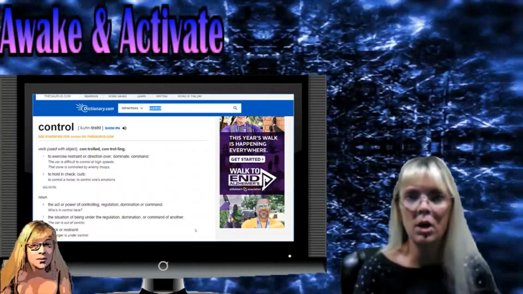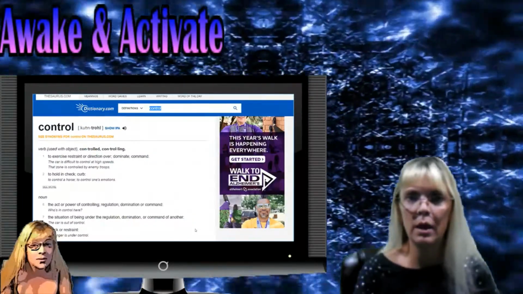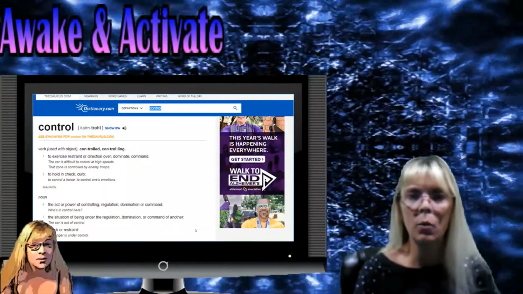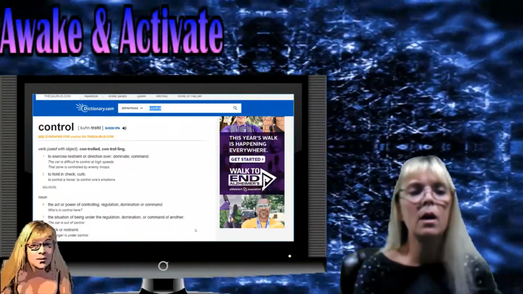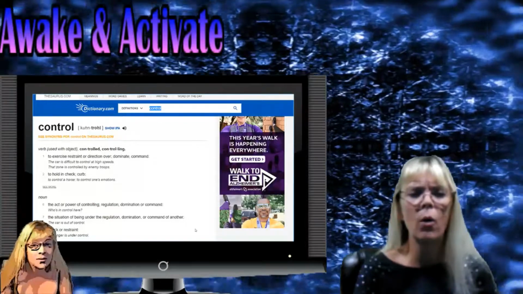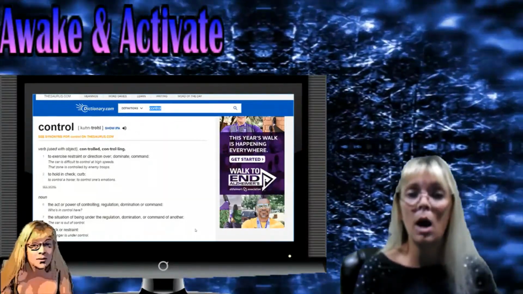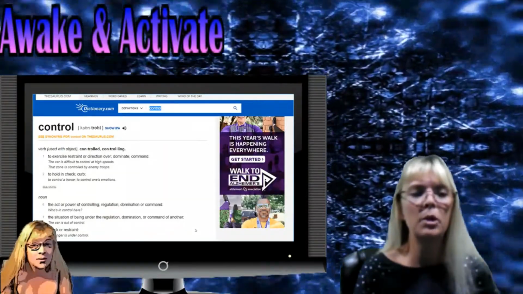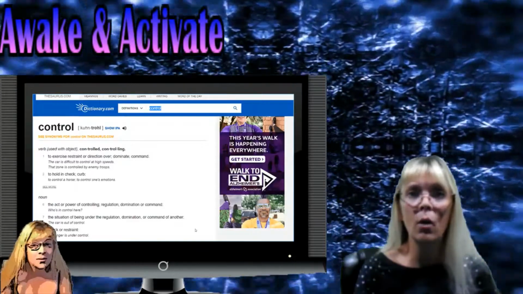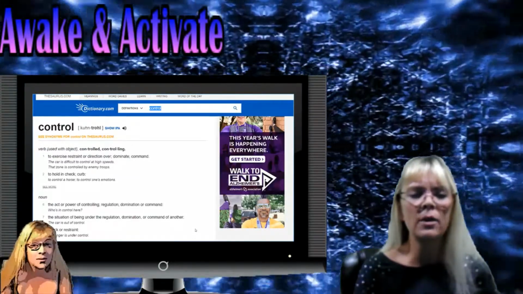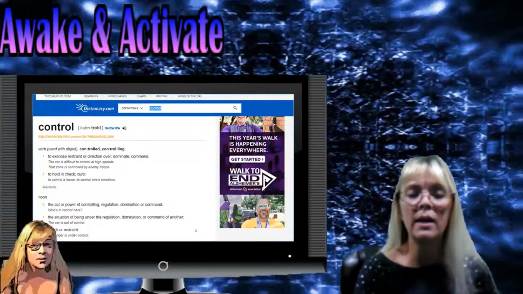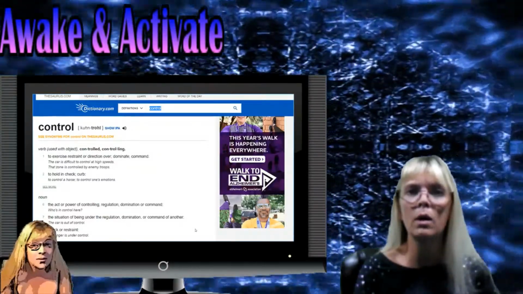Mind exercise 3, wordplay. Let's start this mind exercise 3, wordplay, with the word control. As a verb, number 1, to exercise restraint or direction over, dominate, command. Number 2, to hold in check or curb. As a noun, number 6, the act or power of controlling, regulating, domination, or command.